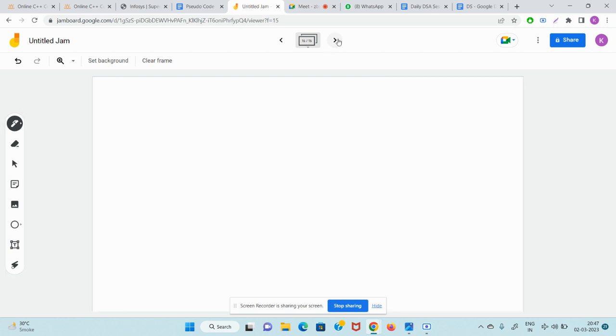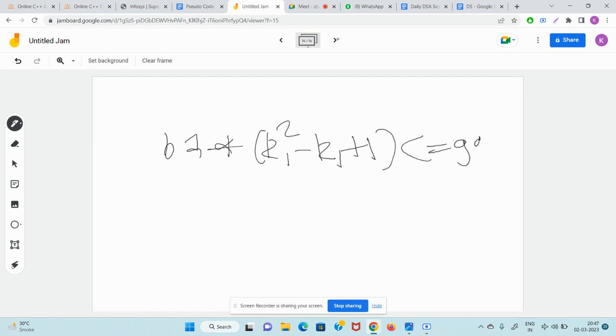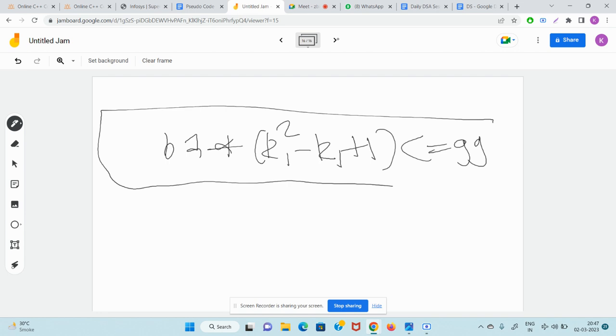Basically, B1 into K1 square minus K1 plus 1 should be less than or equal to GG. Guys, who agrees with this? Yes or no? Start writing yes or no in the chat, guys.